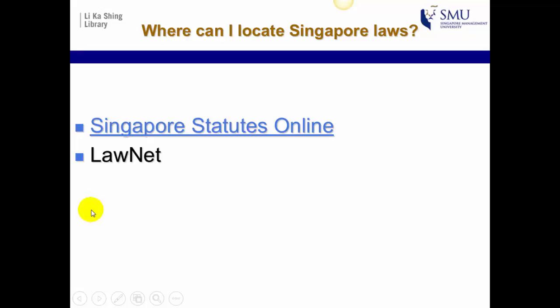And it's exactly the same as the content on LawNet. In fact, LawNet draws its content from Singapore Statutes Online. So in terms of being efficient, it's probably best just to go to Singapore Statutes Online when you're looking for current legislation. So let's take a look at Singapore Statutes Online.